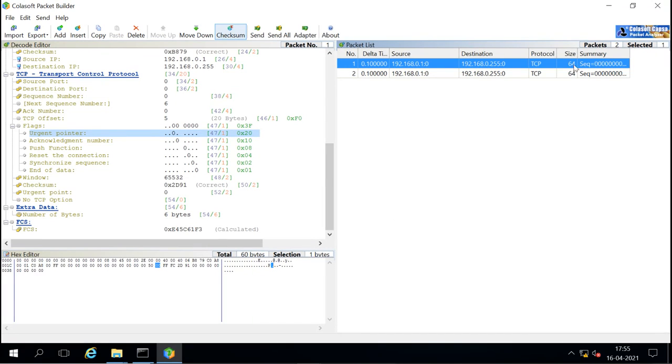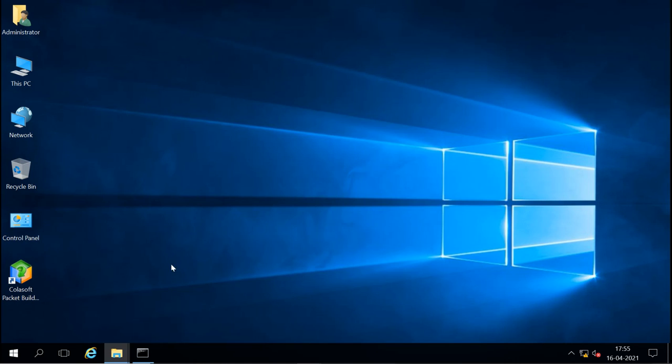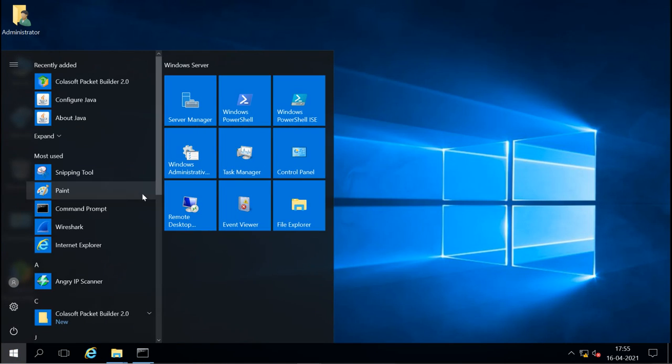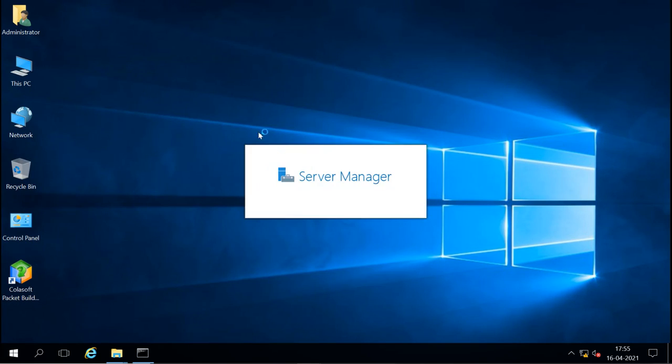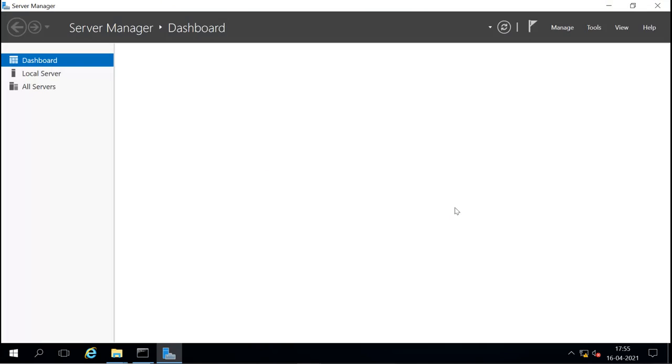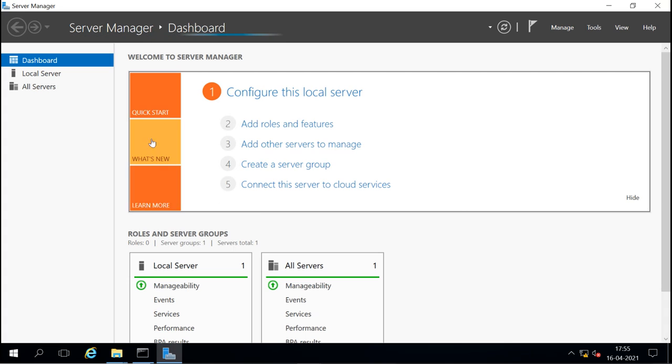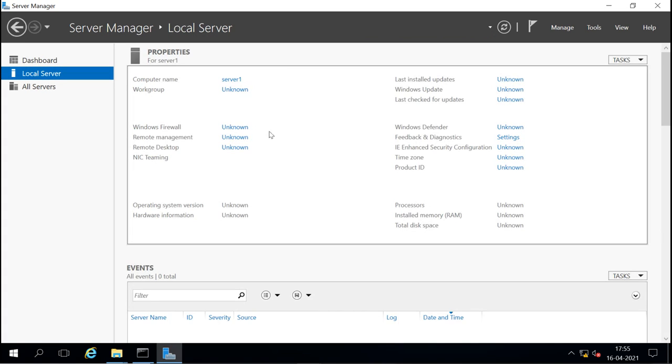This is our Windows server, and it has some services installed. It also has Active Directory services installed, and some other services. So we will scan this server here, our own local server.